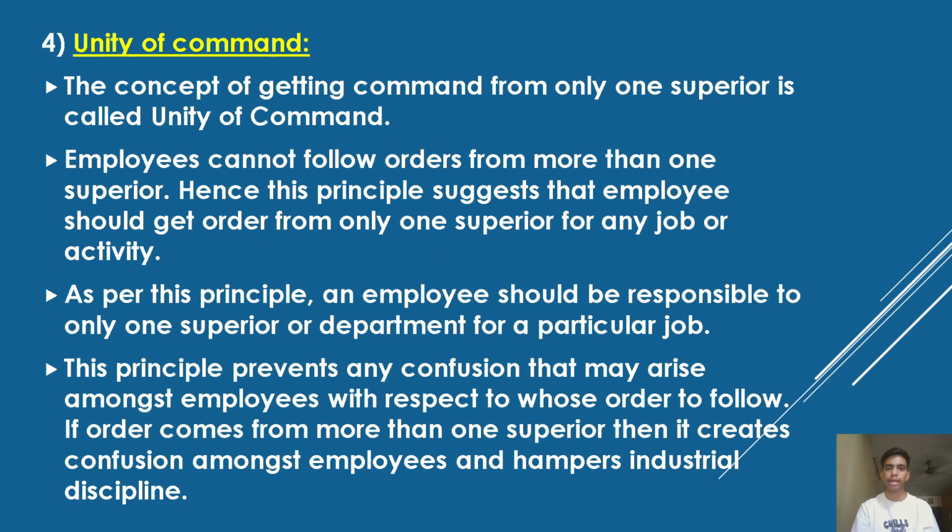Unity of command. The concept of getting command from only one superior is called unity of command. Employees cannot follow orders from more than one superior. Hence, this principle suggests that employees should get orders from only one superior for any job or activity. As per this principle, an employee should be responsible to only one superior or department for a particular job. This principle prevents any confusion that may arise amongst employees with respect to whose order to follow. If orders come from more than one superior, it creates confusion among employees and hampers industrial discipline.